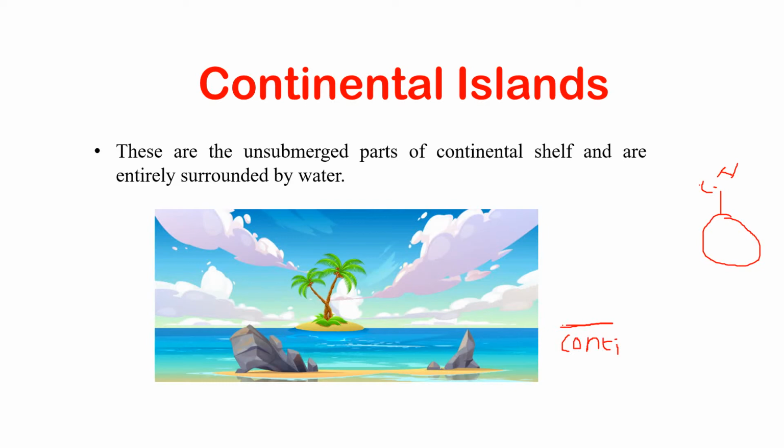First is the continental island. Let's discuss what a continental island is. Continental islands are the unsubmerged parts of the continental shelf and are entirely surrounded by water. So what is a continental shelf?